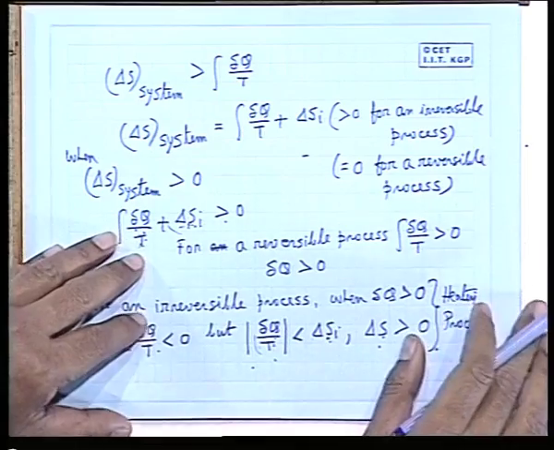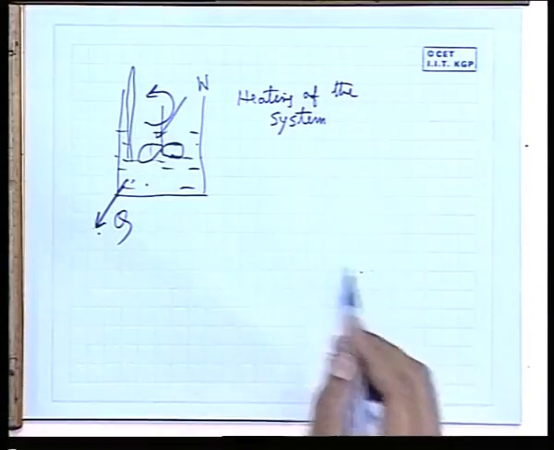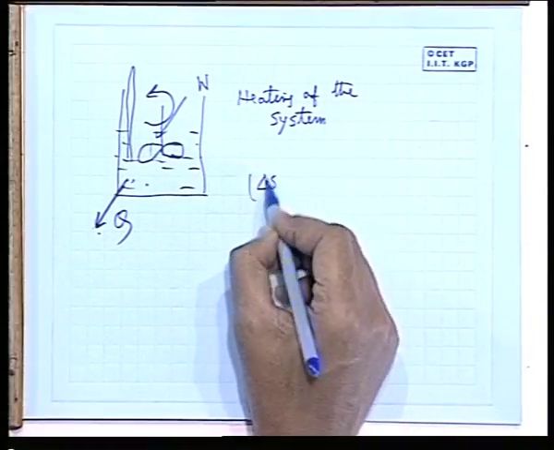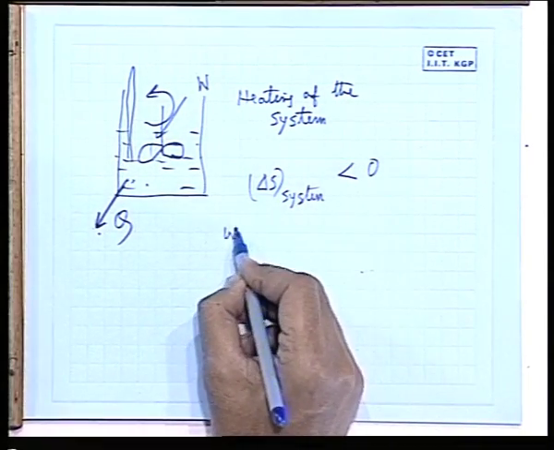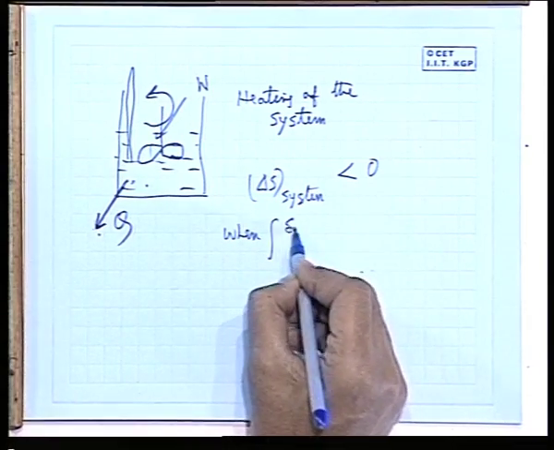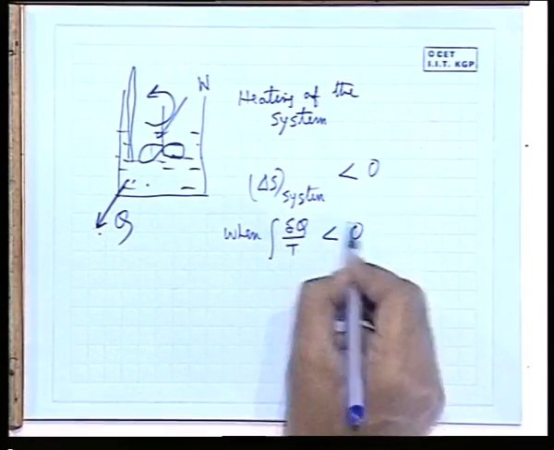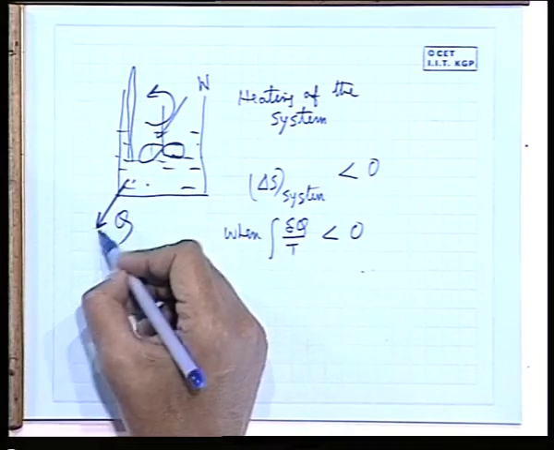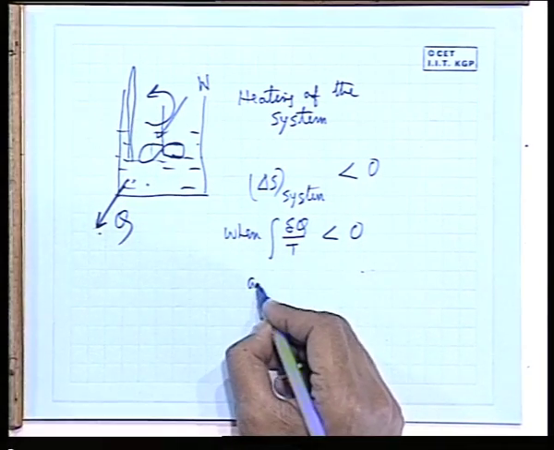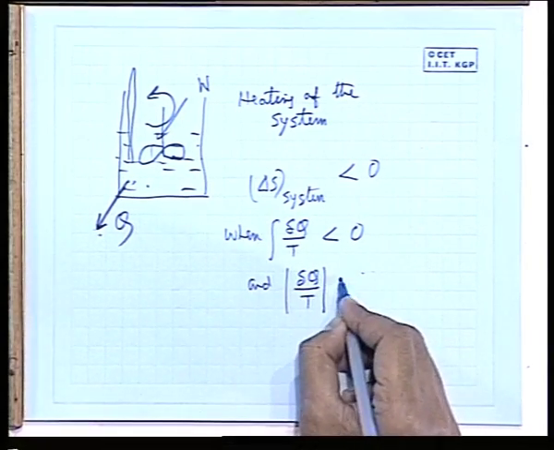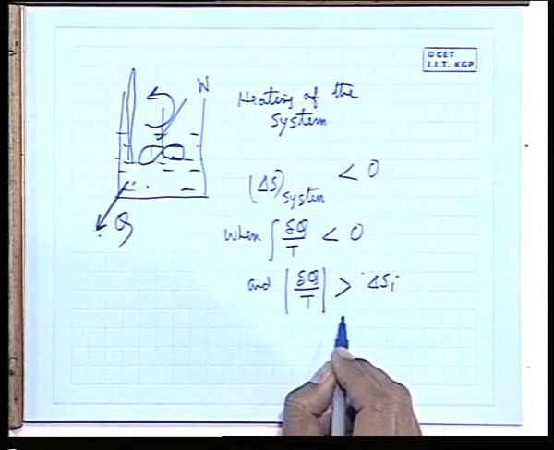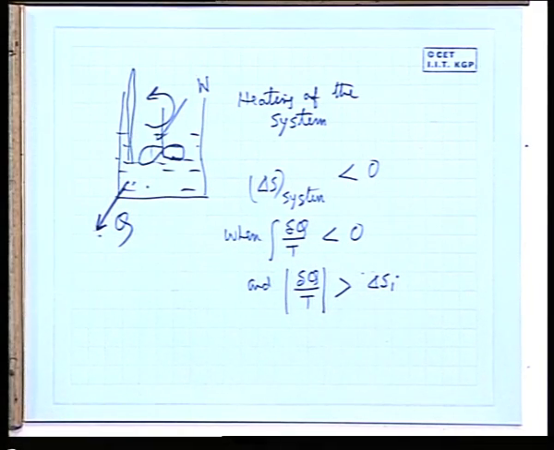these two. In a similar fashion, I can tell the entropy of the system will decrease, delta S of the system less than 0, when del Q by T is negative, that means there has to be a rejection of heat, and at the same time this magnitude should be greater than delta Si. So this is clear.